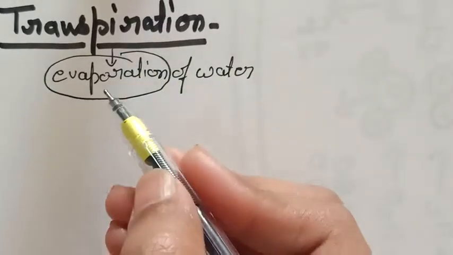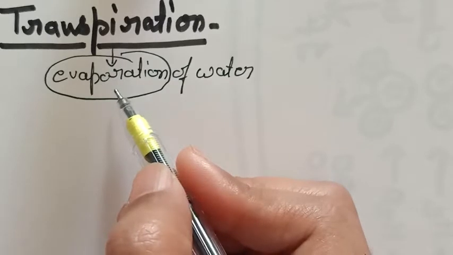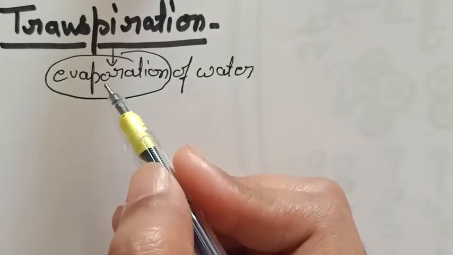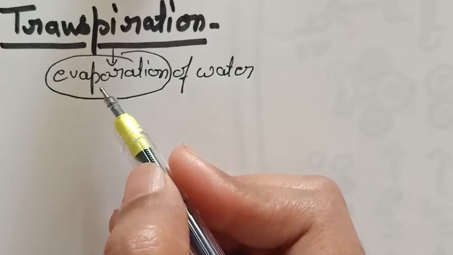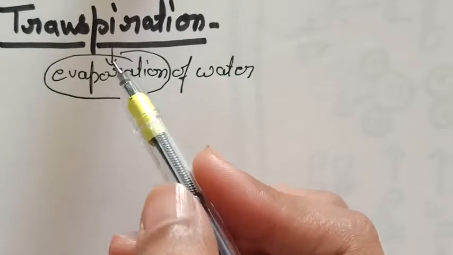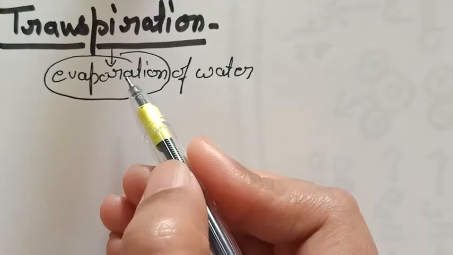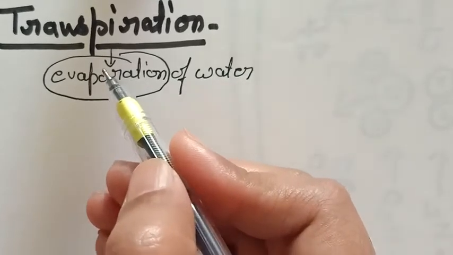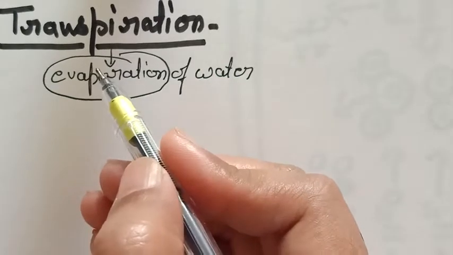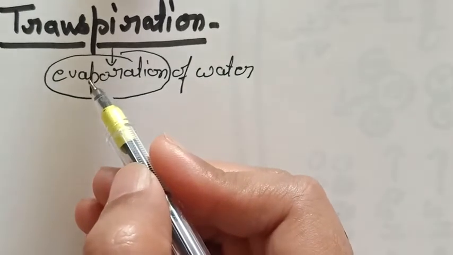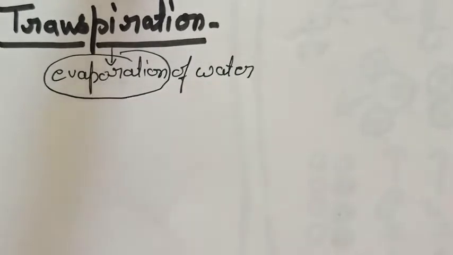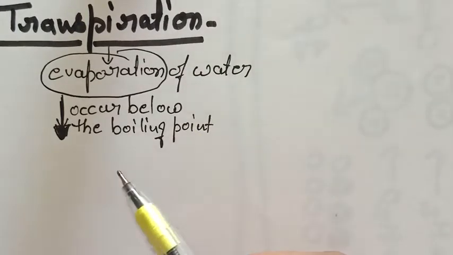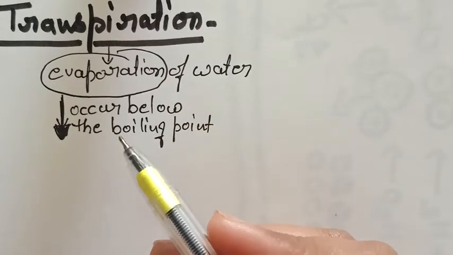Okay, evaporation is a process when a liquid becomes gas without boiling. Means when a liquid changes into gaseous state below the boiling point of that particular liquid, that process is known as evaporation. For example, student, water is left in a bowl.